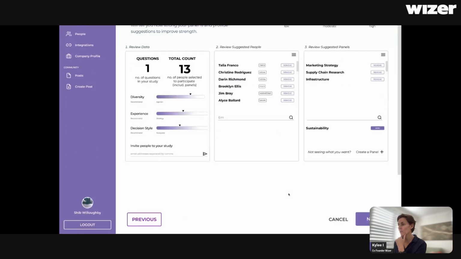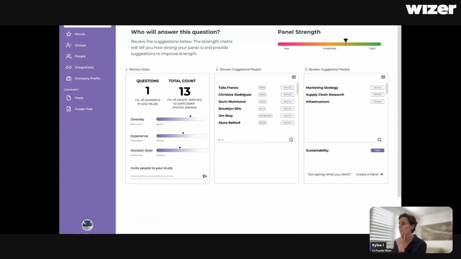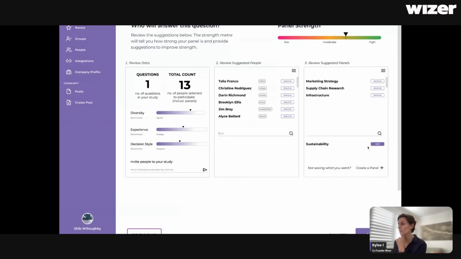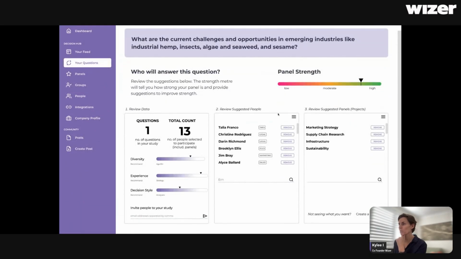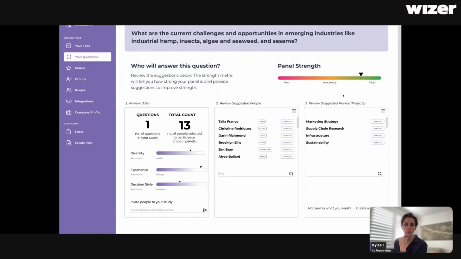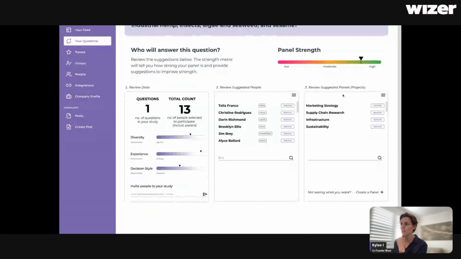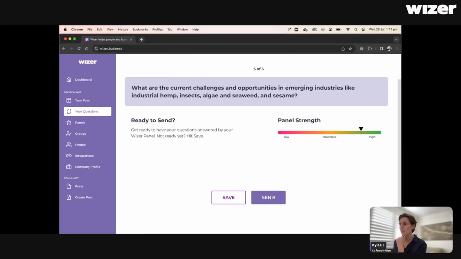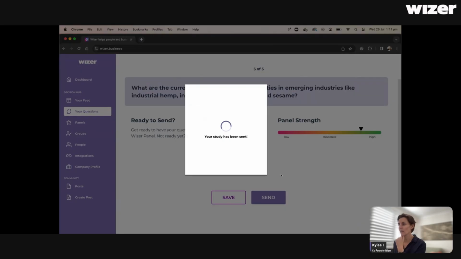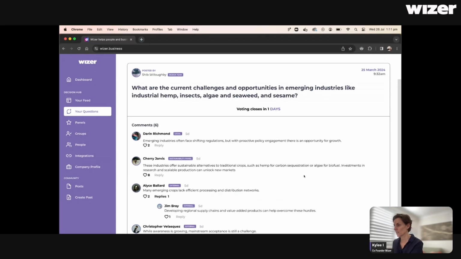You can add people to your panel and see that my panel strength has gone up, and I can add another panel. I can add people or panels, and now I've got quite a high score. So I know that I'm probably going to get some really good responses, and I've got 13 people in there. Then I check, ready to send, happy with my panel strength, and my study has been sent.